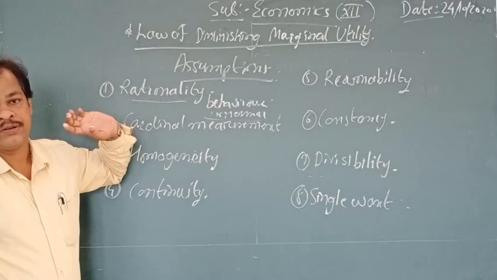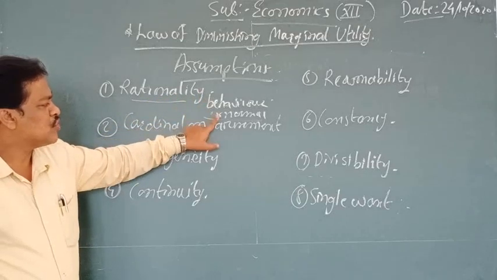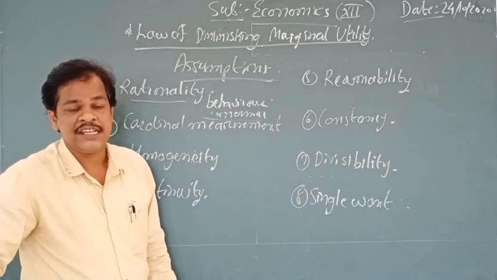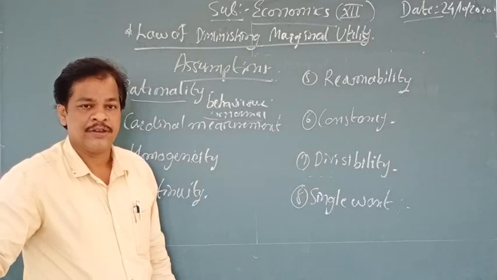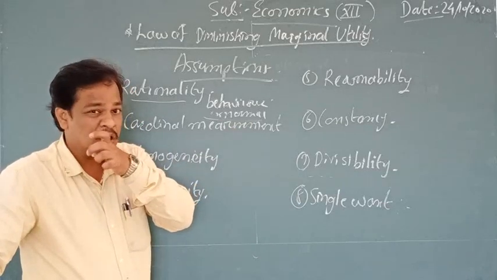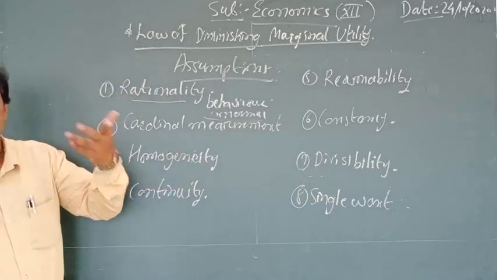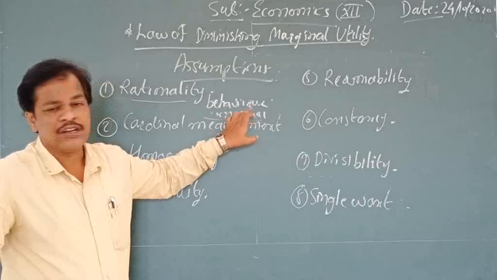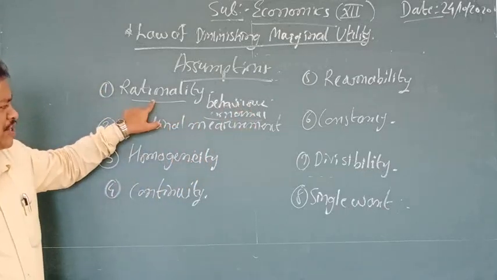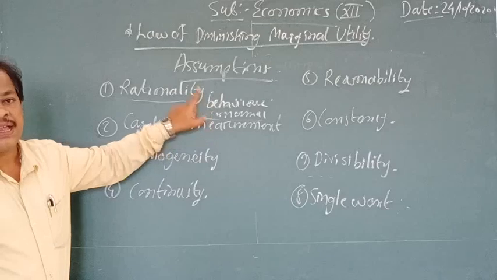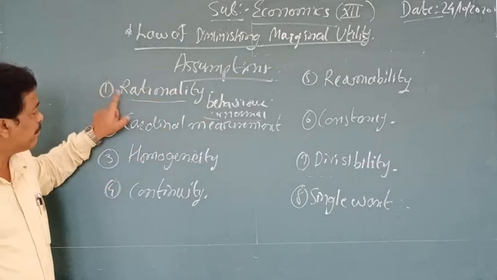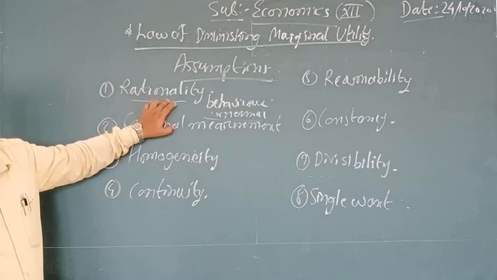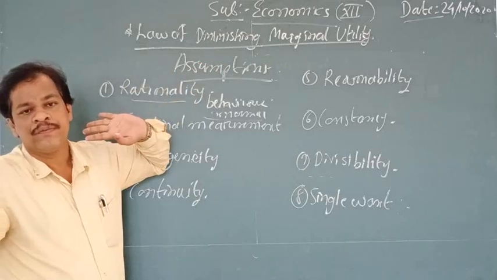Rationality says that the consumer is very normal in nature and tries to maximize his satisfaction. The consumer is always interested in having more things and more satisfaction. It is a very common thing for a consumer, and it is believed that the consumer should be rational. This is the first assumption: rationality should be there. If rationality is not there, then this law is not going to follow.